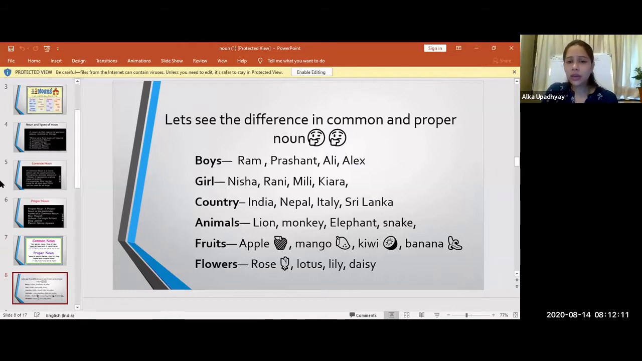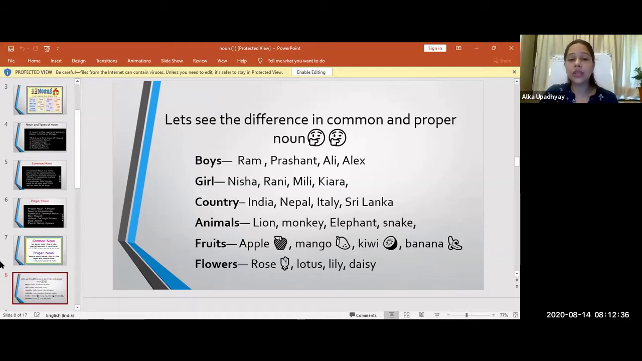Boys. So here, boys becomes your common noun. So boys means what? There are many boys. So this becomes a common noun. But if a specific name is given, see for example, Ram, Prashant, Ali, Alex. So these are the names. Okay. So when these proper names come, it becomes a proper noun. Getting my point? Now see the next one.